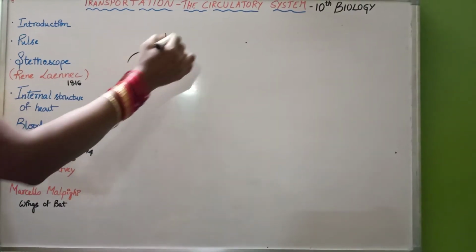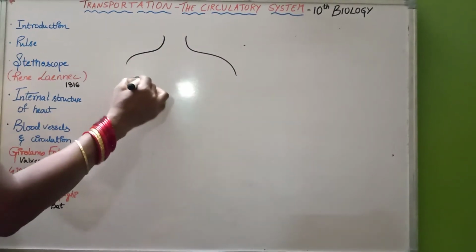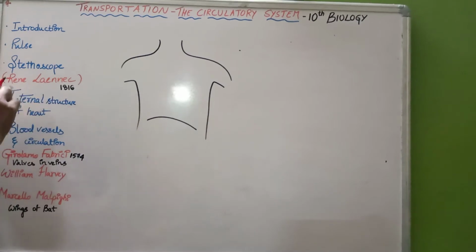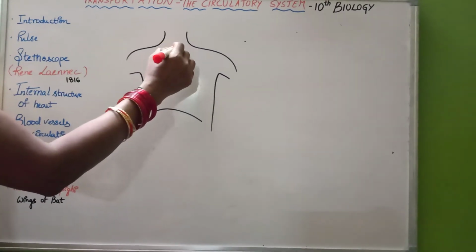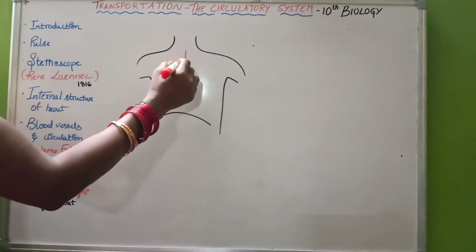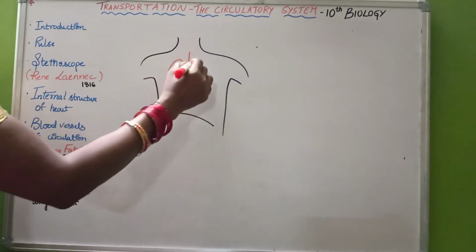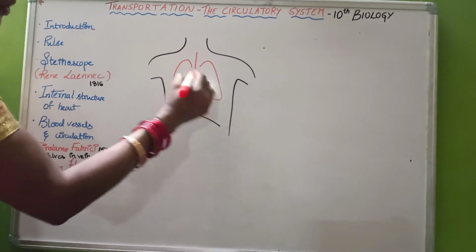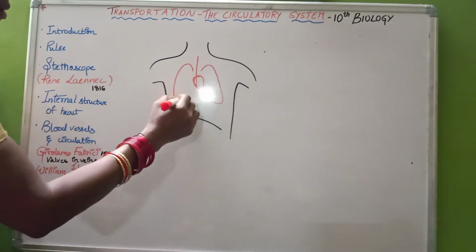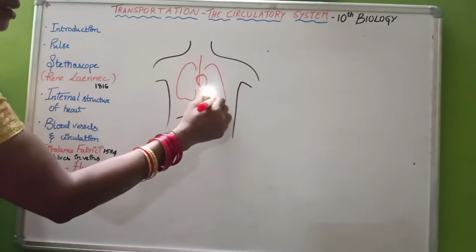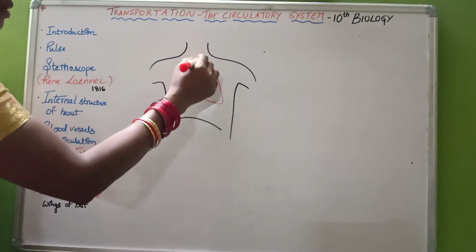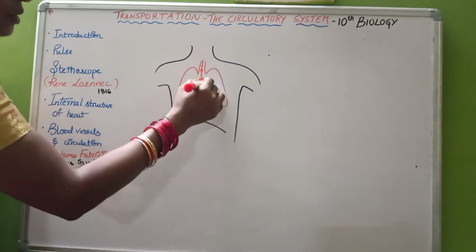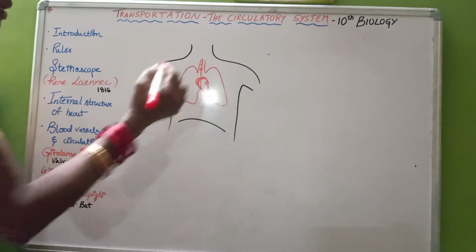See, our heart is located in the chest cavity here. It is a pear-shaped organ placed in between the two lungs, tilting towards the left-hand side.